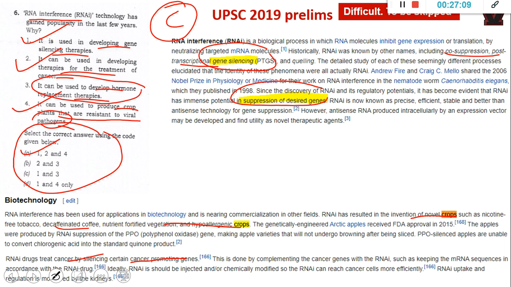These four statements, the three which are true and the one which is false, you have to learn by heart. I'm not telling you to go and research this topic. Please don't do it, it is a waste of time. For a science topic, if you read the full Wikipedia, it's a waste of time because there are only 5 or 10 questions every year. So this question you have to learn by heart. I'm telling you which questions to learn by heart and which to research. A pure RNA, DNA kind of topic has a limit. But if it's an environment treaty, history or geography topic, you have to do extra research.